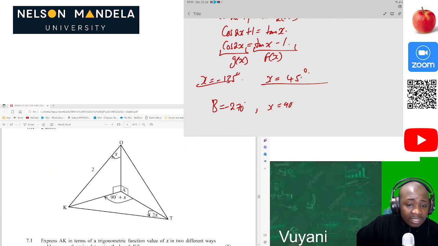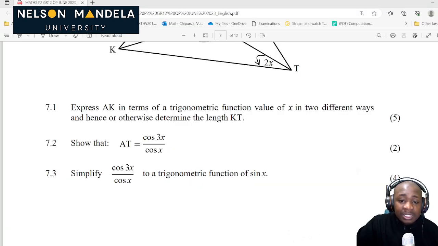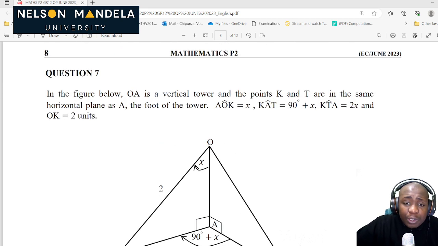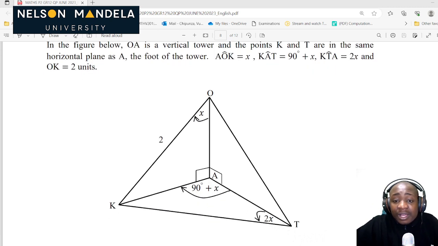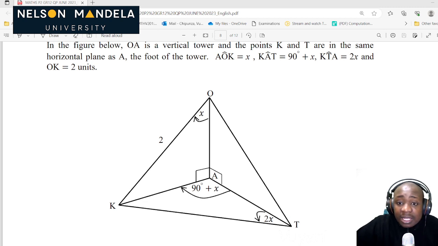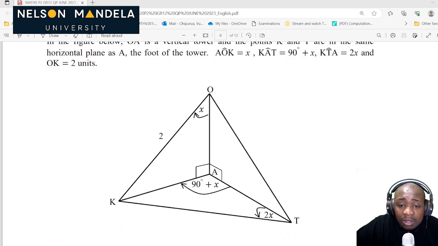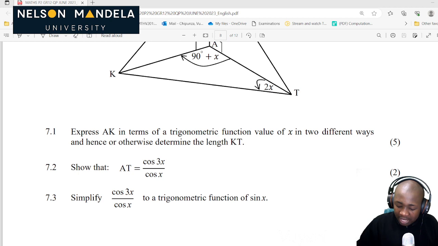Of course, we have the last section, which is quite challenging, but this is not really challenging. Let's just look at it fast. So now in the figure below, OA is the vertical tower and the points K and T are in the same horizontal plane as A. If the foot of the tower, AOK equal to X and that equal to that. Now they are saying express AK, where is AK, in terms of the trigonometric ratio value of X in two different ways, and hence or otherwise determine the length of KT.